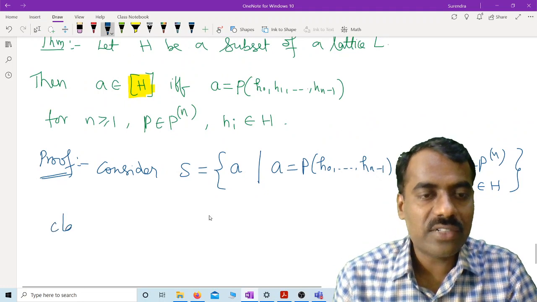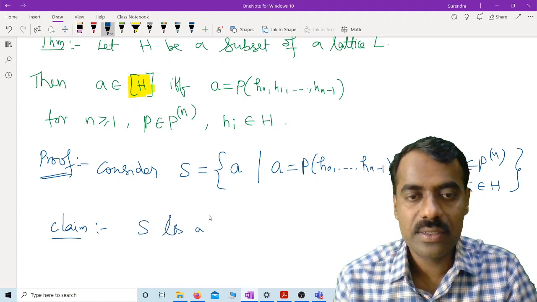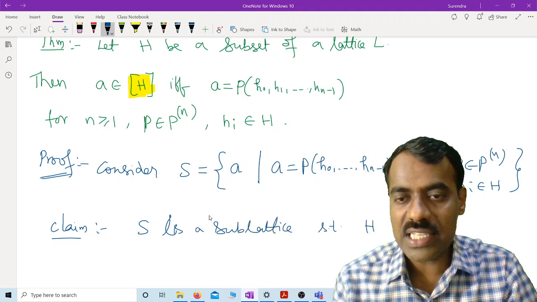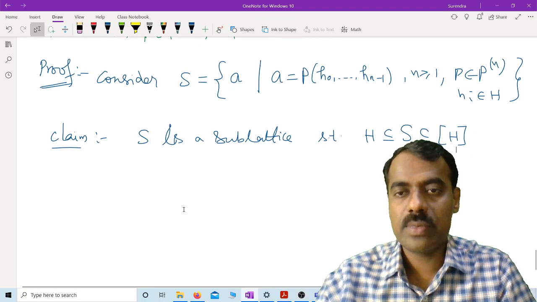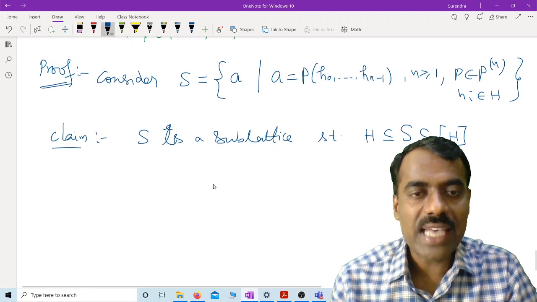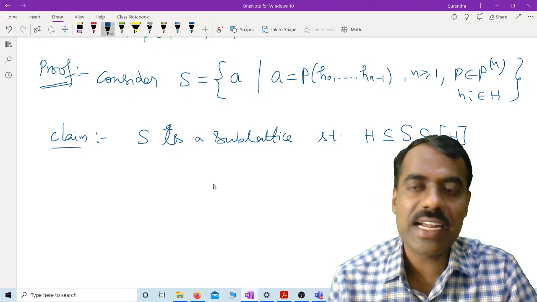We will show that S is a sublattice such that S contains h and it is contained in this one. So this is our claim.